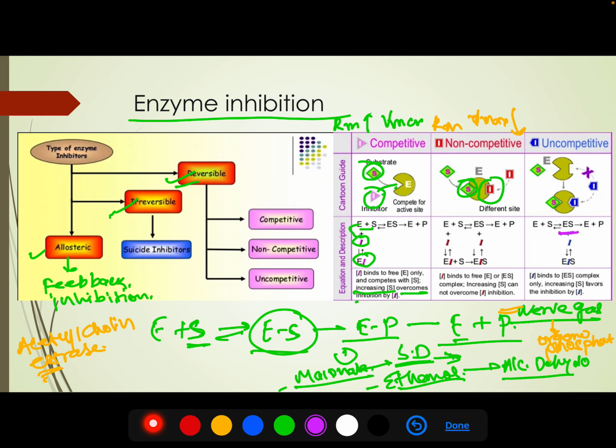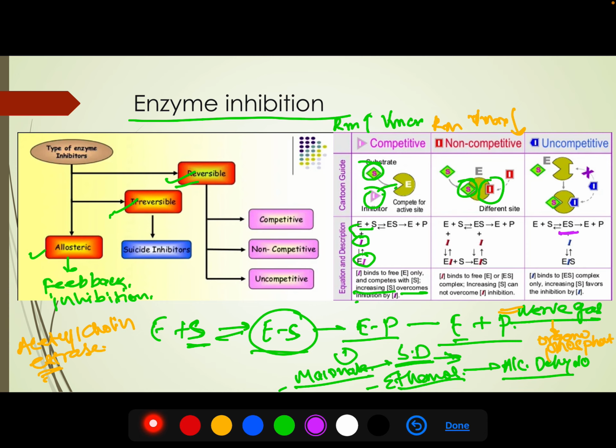So it is taking the activated enzyme out of the reaction. The substrate is bound to the enzyme, but it is not getting converted into the product. This is uncompetitive inhibition.